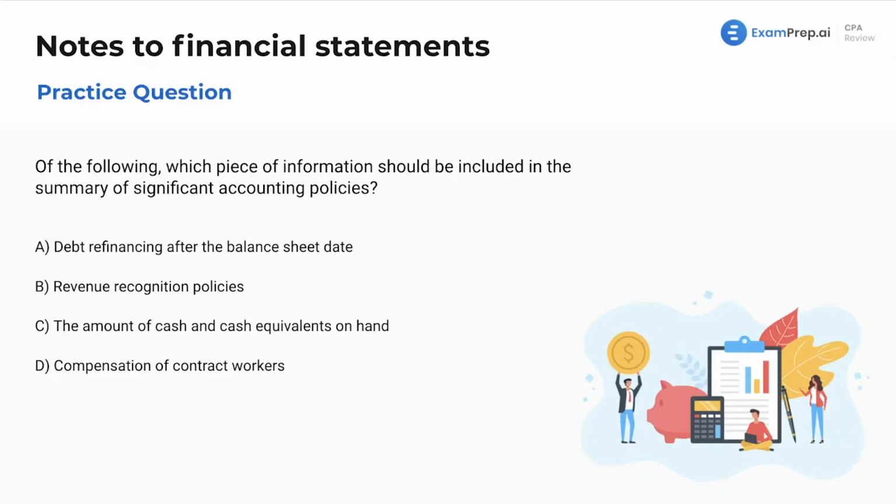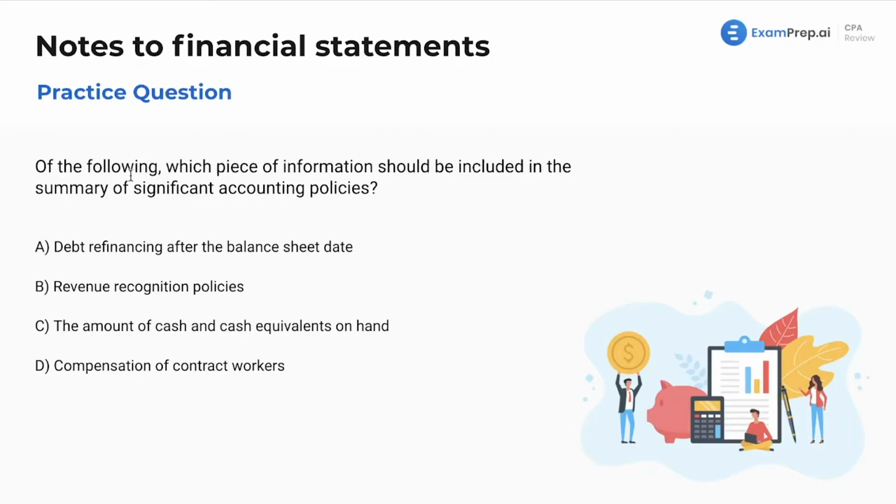Now, commonly asked will be questions on the summary of significant accounting policies, which is included in the notes because we want to talk about our accounting policies. How do we value our inventory? Like, what determines cash and cash equivalents? If you're not familiar slash haven't memorized what is included in that summary of significant accounting policies, for sure, definitely recommend check out our lecture again. Just memorize it, take another look.